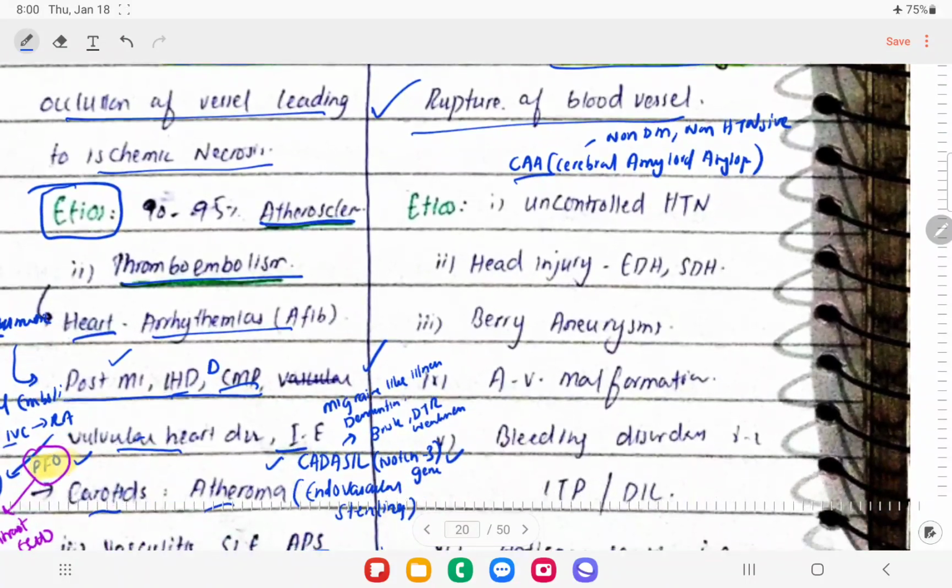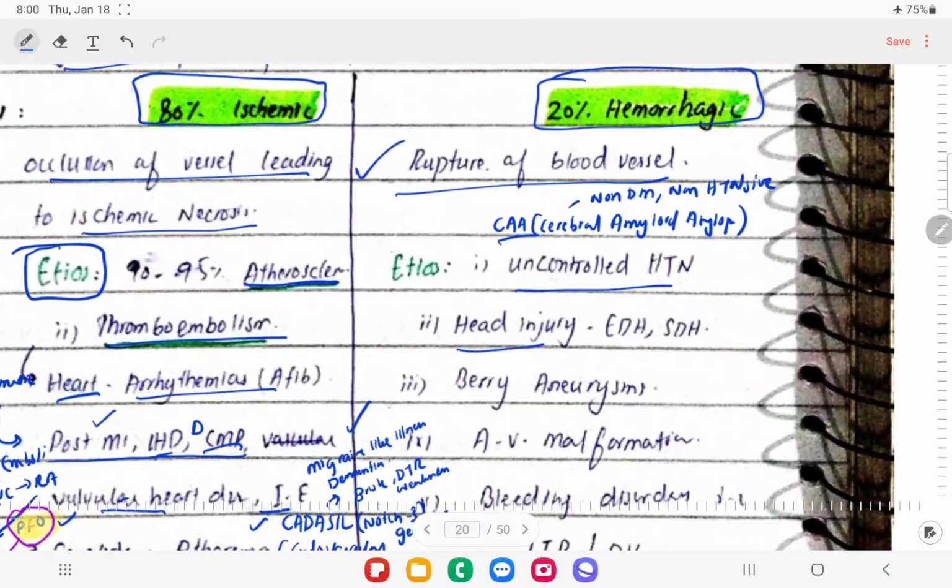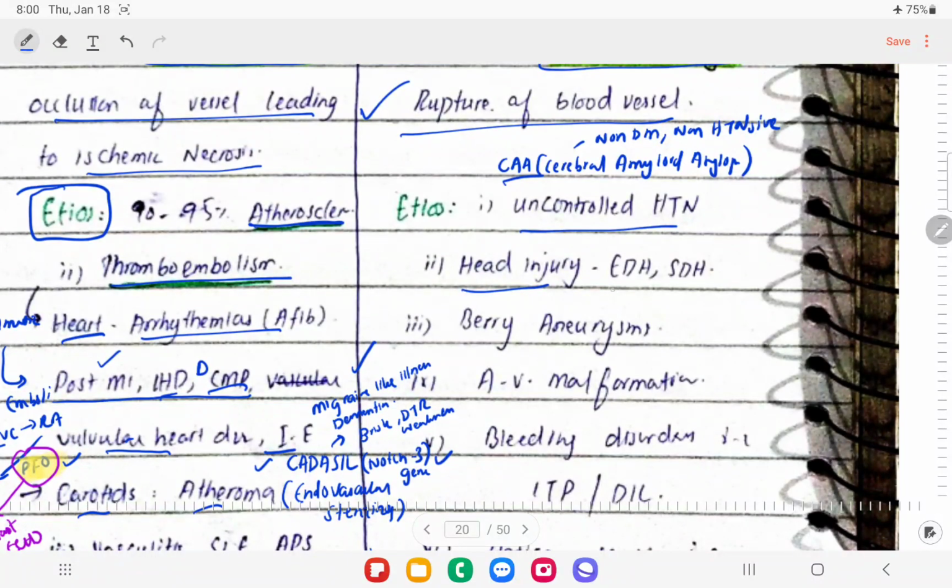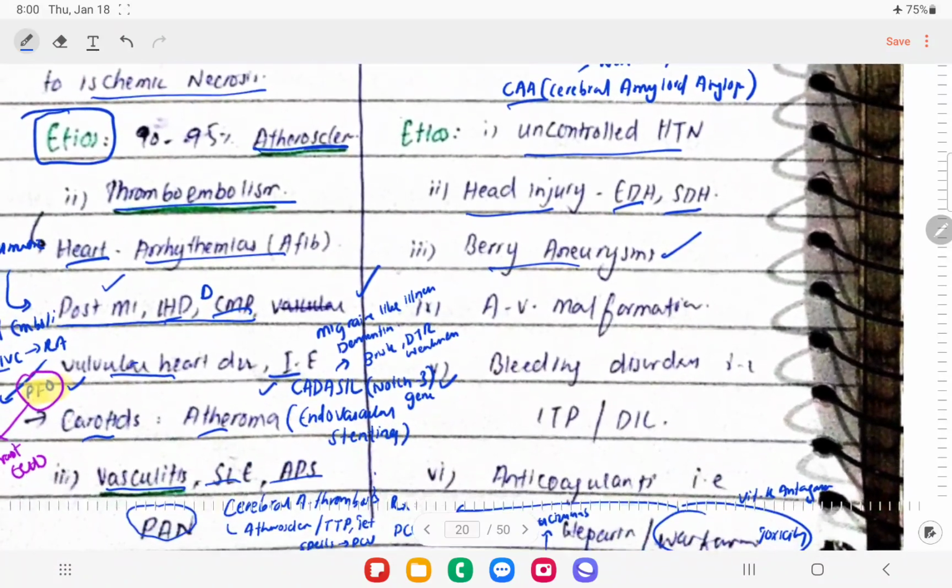Mostly it happens because of uncontrolled hypertension. If there is head injury, the patient will have hemorrhagic CVA. If there is extradural hemorrhage... basically we're going to discuss intraparenchymal hemorrhage in this session, right. If the patient has subdural hematoma or extradural hematoma, the patient develops subarachnoid hemorrhage. So these are all types of hemorrhagic CVA, right.